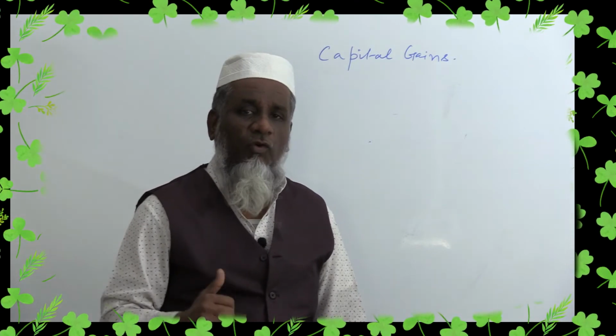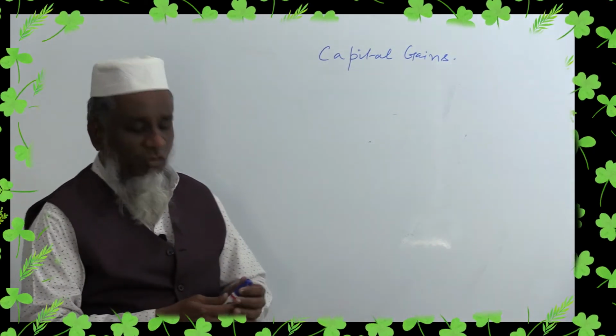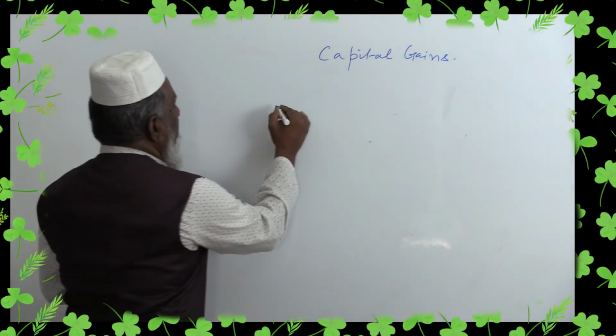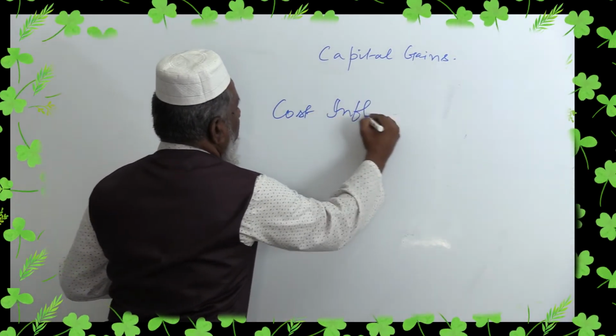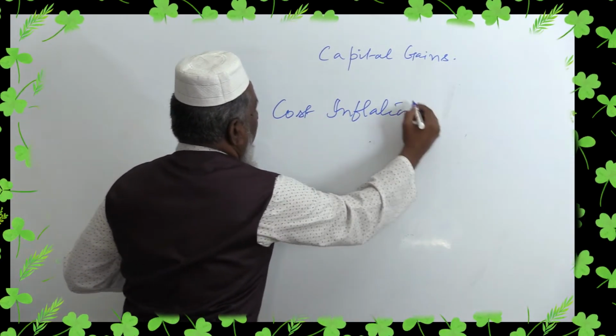If I just deduct the cost from the present selling price, I am supposed to pay huge money as tax. Therefore, the Income Tax Act has given relaxation to the assessee, which is called cost inflation index.